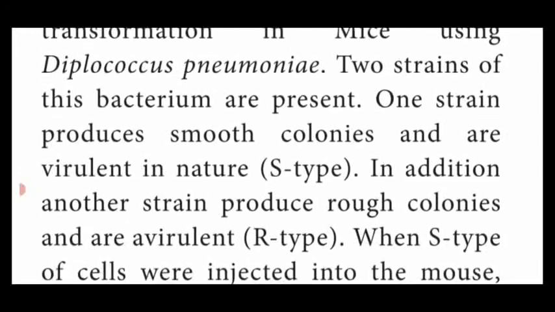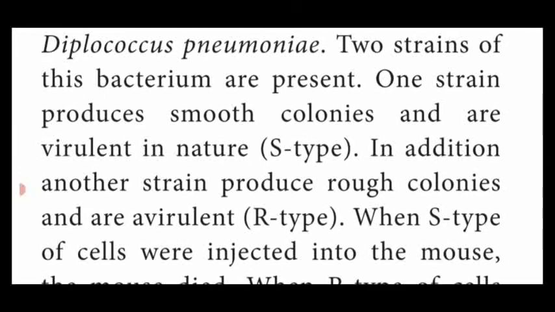This Diplococcus pneumoniae bacteria contains two strains. One strain produces smooth colonies and is virulent. Virulent means disease causing. So one strain contains smooth colonies, the surface will be very smooth, but it is virulent.